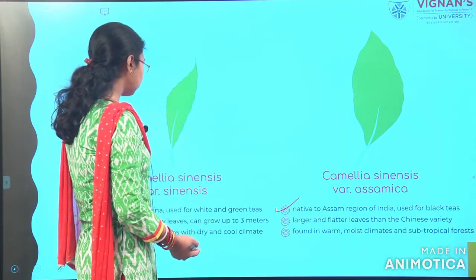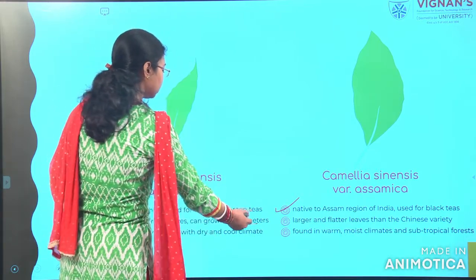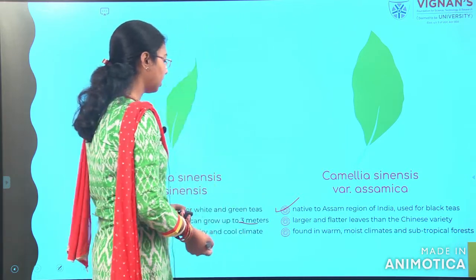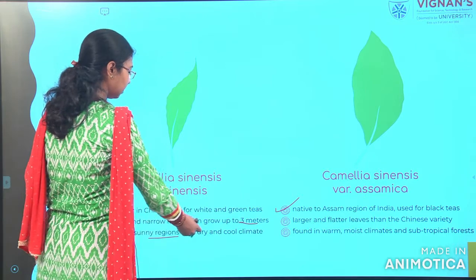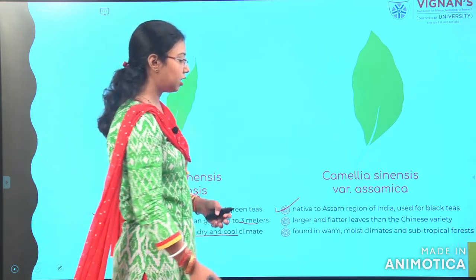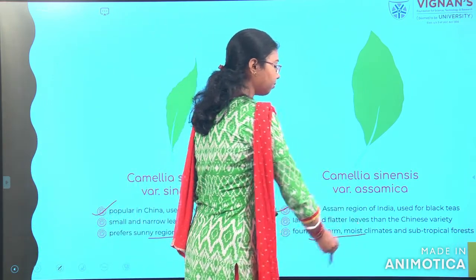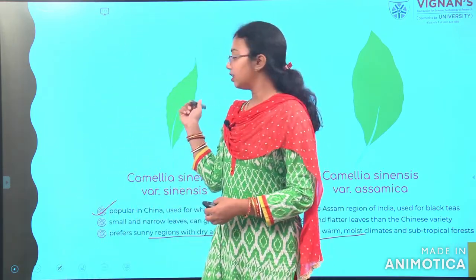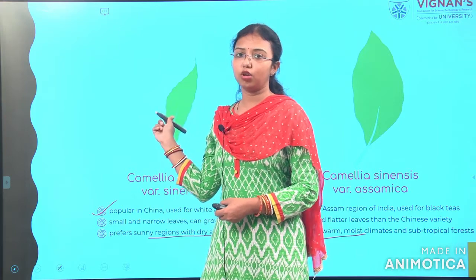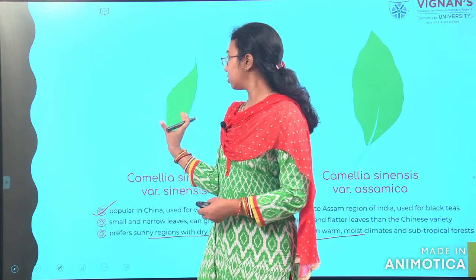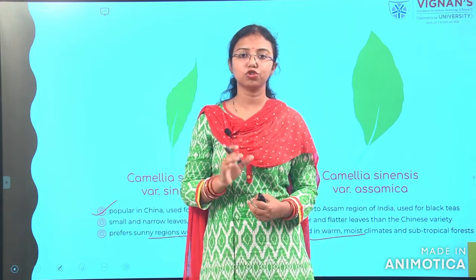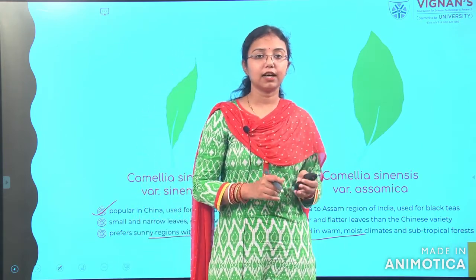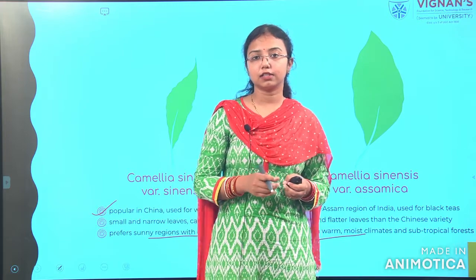Sinensis grows up to 3 meters, whereas Assamica goes up to 11 to 12 meters in height. Sinensis can withstand very dry or cold climate, while Assamica prefers a warm and moist climate. In the figure itself you can see the difference. Here the leaves are little small, with short length and breadth, whereas in this case it is a big leaf with a very dark color texture.